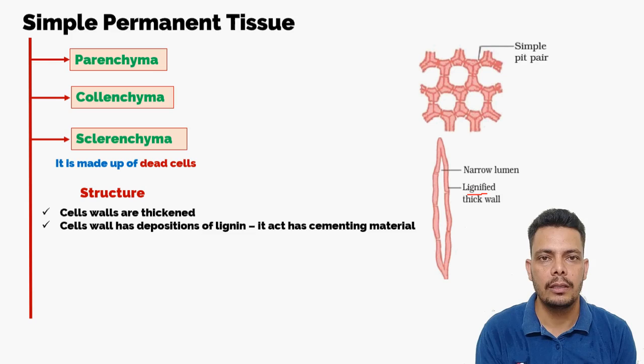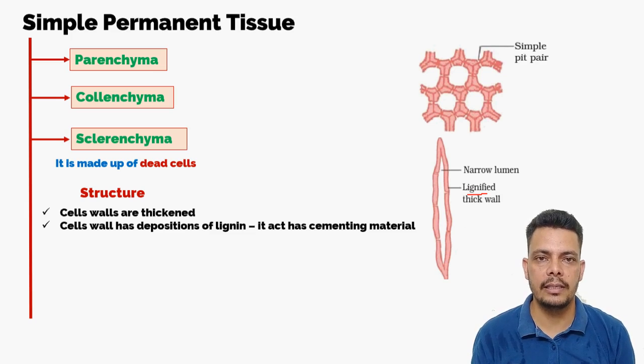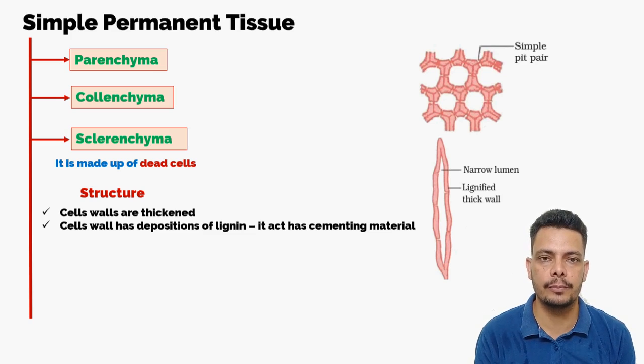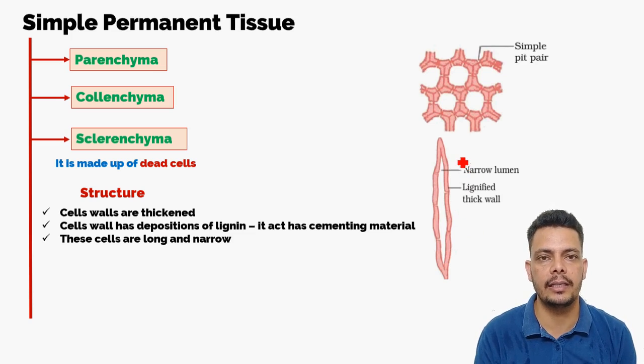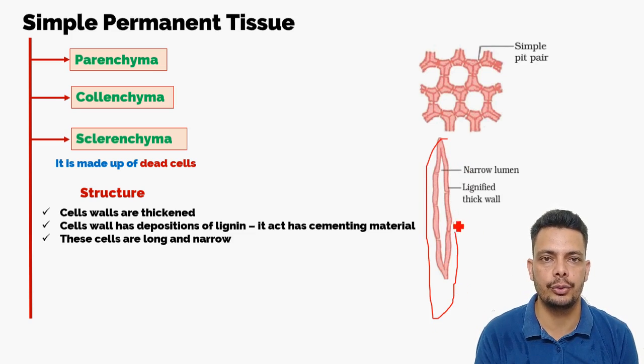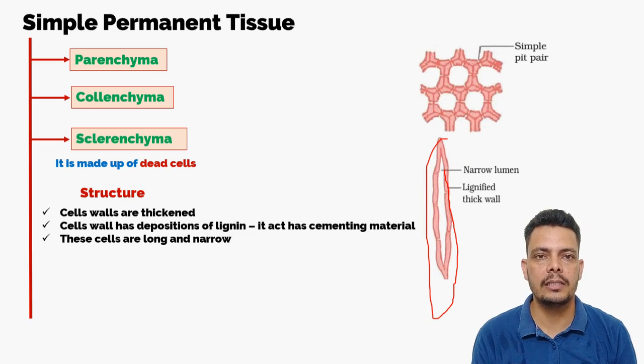In the same way, these cells are very firmly attached to each other by lignin. It doesn't have intercellular spaces inside them because of the presence of the lignin, and that's why it is a very hard tissue. You have also observed that these cells are long and narrow.